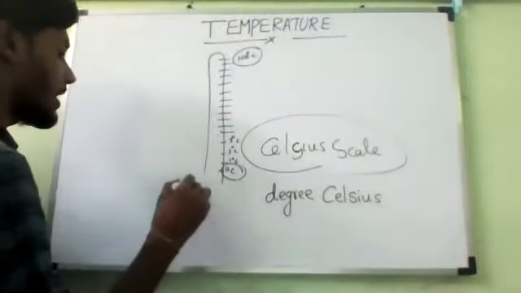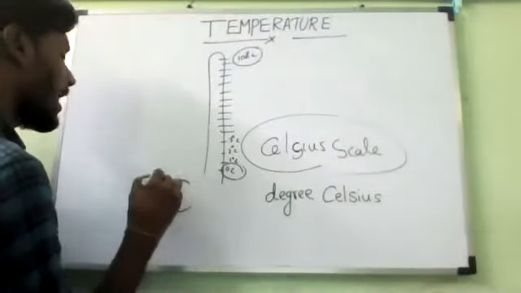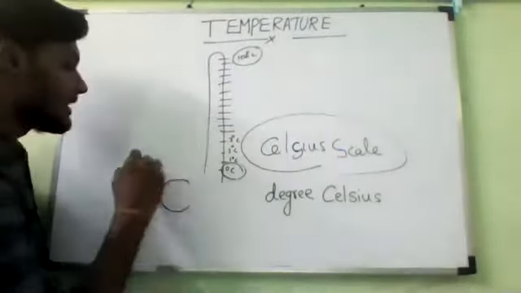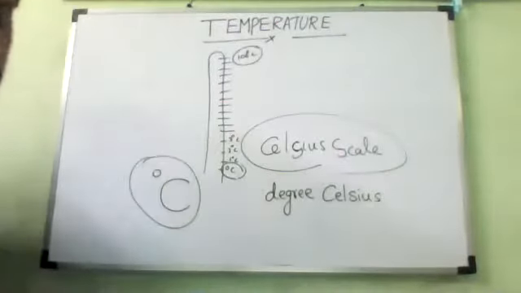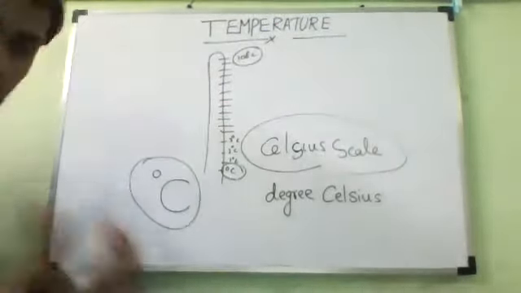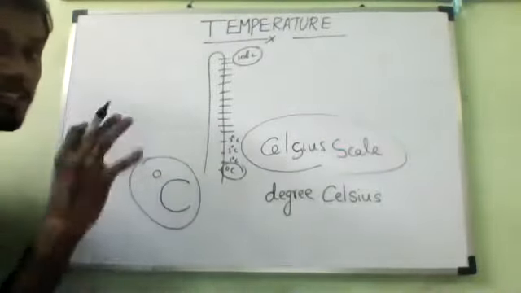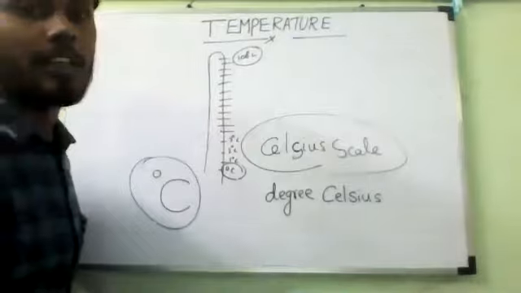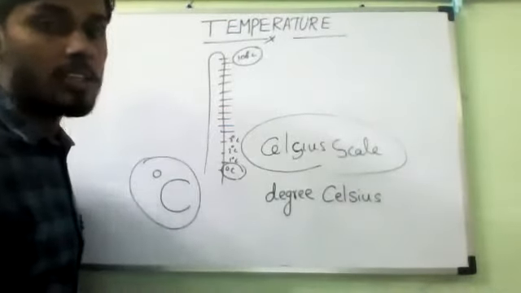Degree Celsius, which we write in short form. How do we write the short form, Hari? Capital C, and on top, a small zero. That is called degree Celsius, or else you can read it as degree C. You can read it as degree Celsius, or normally degree C.